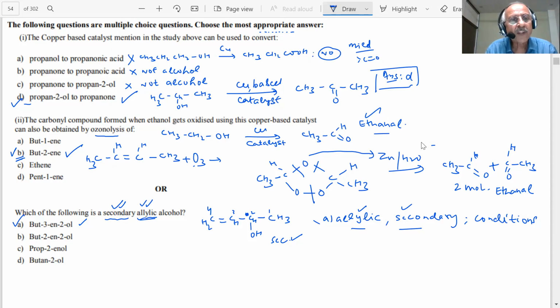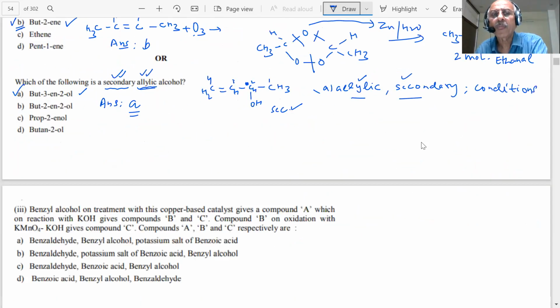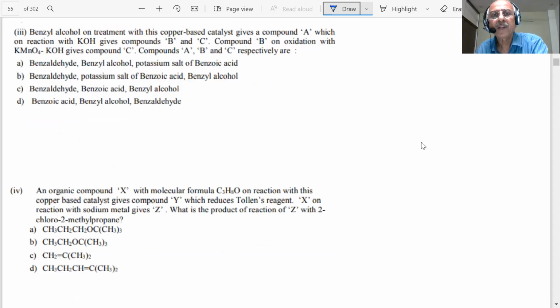Okay. All right. So A is the correct answer, student. In the previous case, what was the answer? B. In this case, the answer is A, because here we have the conditions to be satisfied: allylic as well as secondary. Okay? Further questions are coming, students. Further important questions are coming.